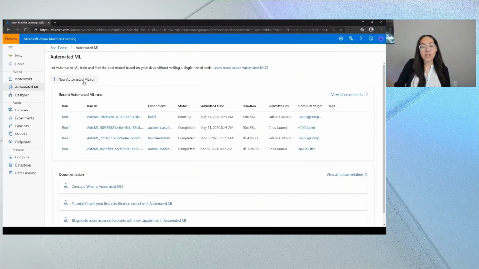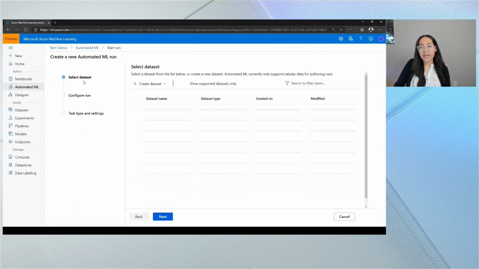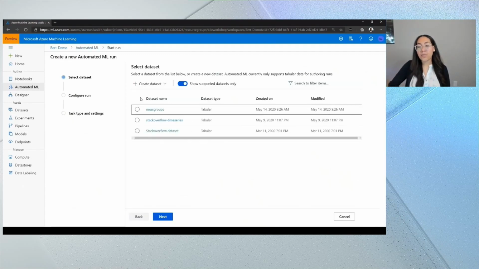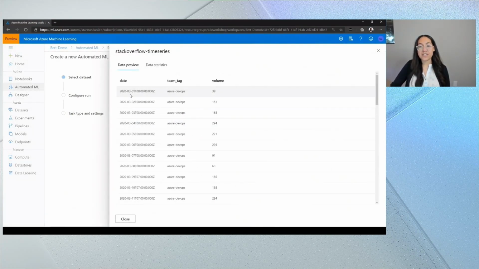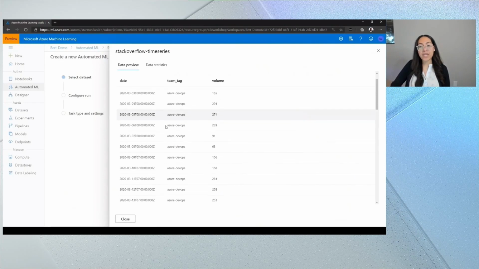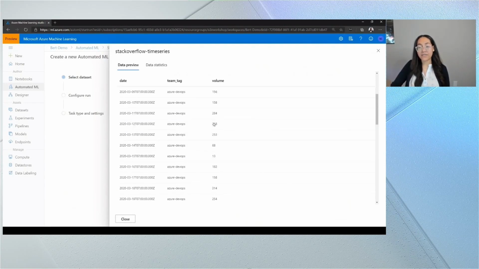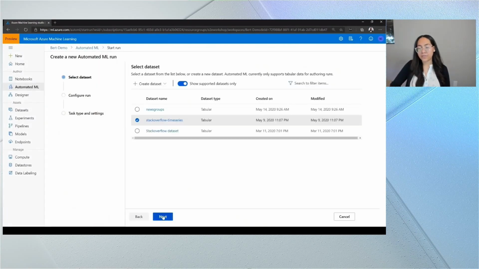So I'm going to go ahead and start a new automated ML run. And here I'm going to start with arguably the most important part of the machine learning process, and that's your data. I have 3 columns here. The first is a date, and this is daily information. The next is a tag, and the last is the volume. So what I can actually see here is that I have multiple teams such as DevOps and storage and have their daily volume per team. Now that we've quickly looked at the data and understood the problem, let's go ahead and get started.